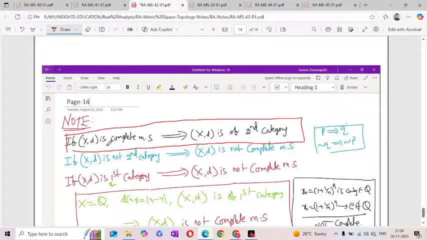If (X, d) is a complete metric space, then (X, d) is of second category. Now the contrapositive: if (X, d) is not second category, then it is not a complete metric space. Not second category means it is definitely first category. That means if it is first category, then definitely (X, d) is not a complete metric space.